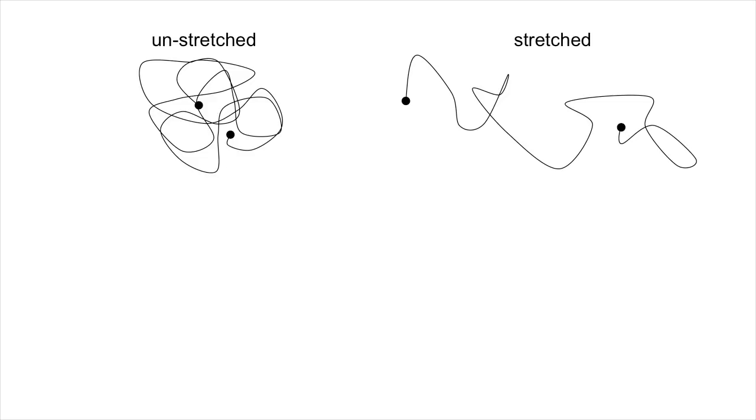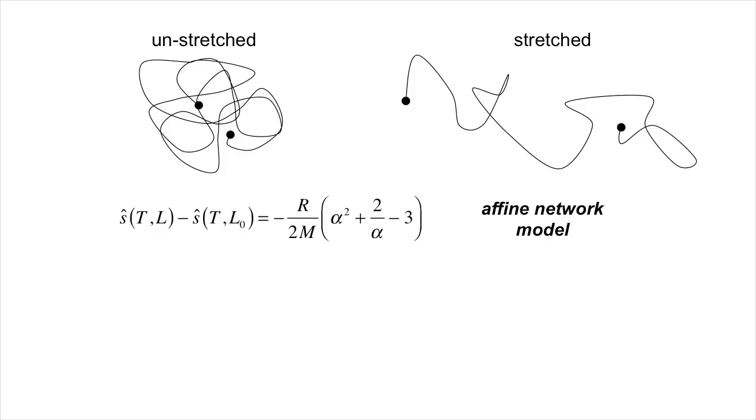The entropy of randomly flailing polymer chains was modeled in the 1940s by Leslie Treloar and others, using something called the affine network model. The result, shown here, is that the entropy of a uniaxially strained piece of rubber decreases with strain. Here, alpha is the strain ratio, defined as the length of the rubber band divided by its length with zero strain, L0. R is the ideal gas constant, and m is the average molecular weight of the polymer